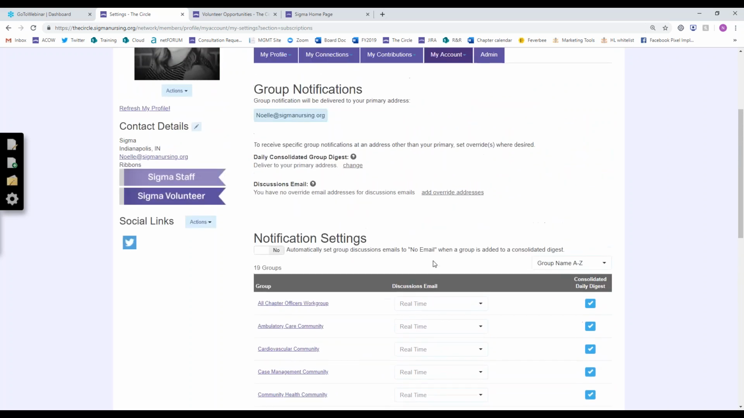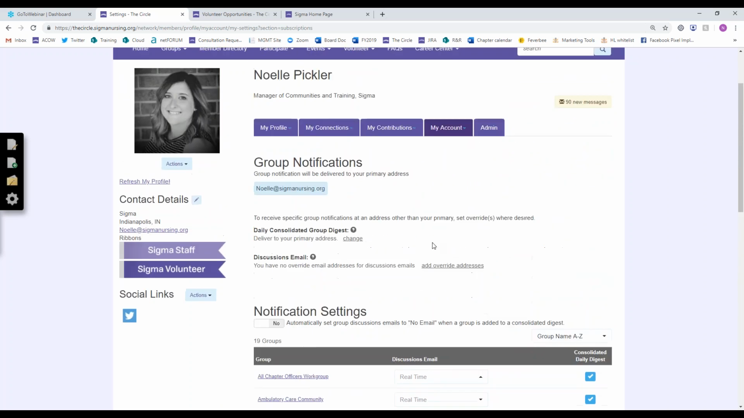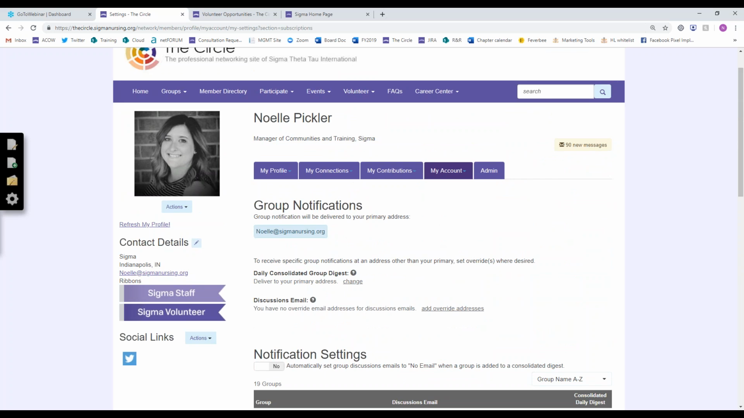So as a member, you're part of this family of nurses, and your profile, and the circle in general, is a great way to connect with others that you can learn from and share your knowledge with, or have similar paths that you can get support from and grow your network as you advance in your career.